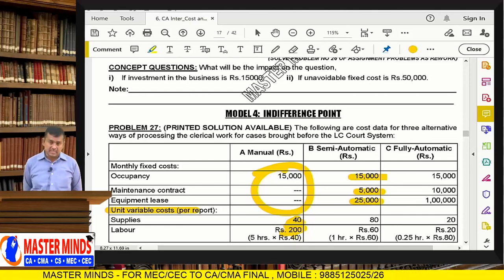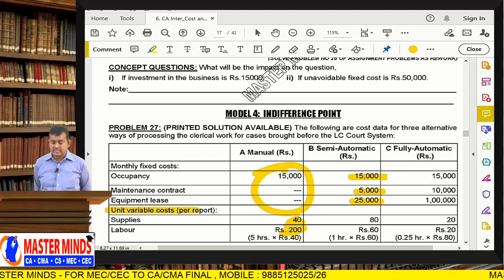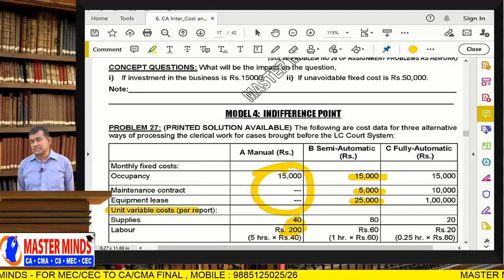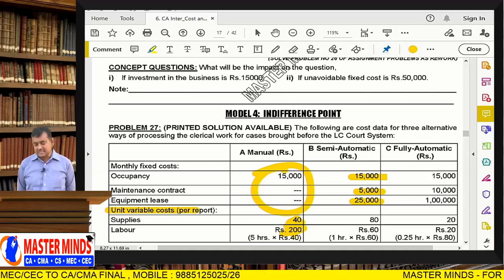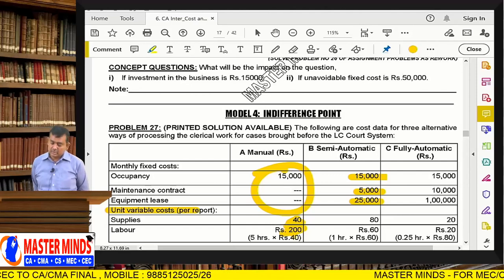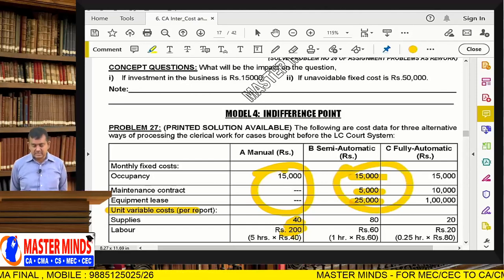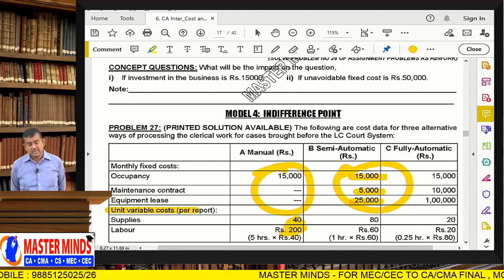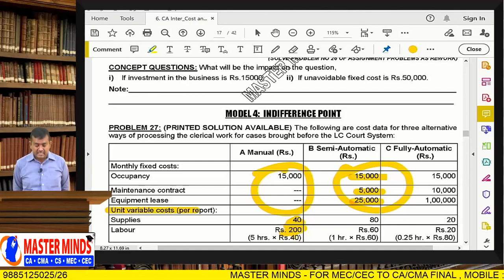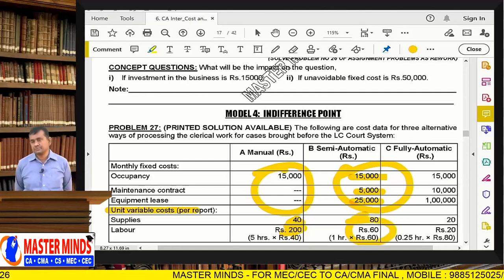It is not an owned machine but hired equipment, so that is the lease rentals of 25,000. So, the total fixed cost in this case is 45,000. Variable cost per unit is just 40 rupees.